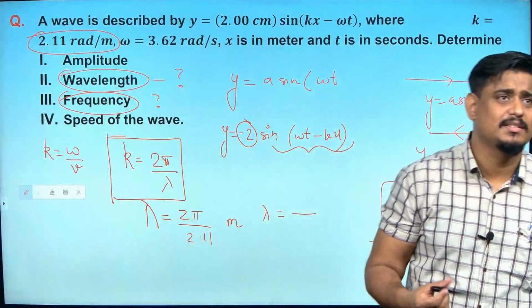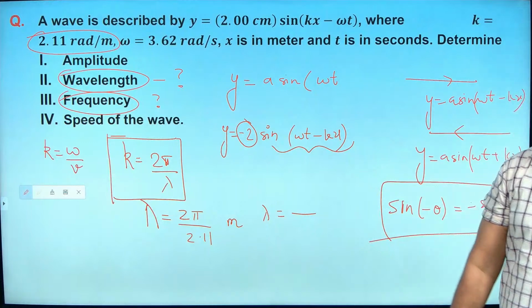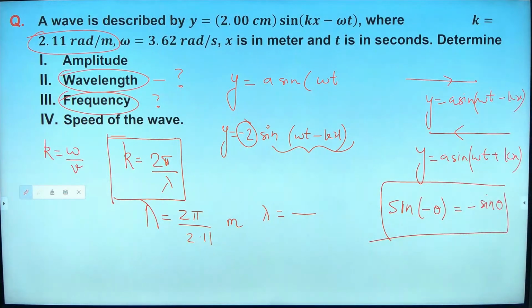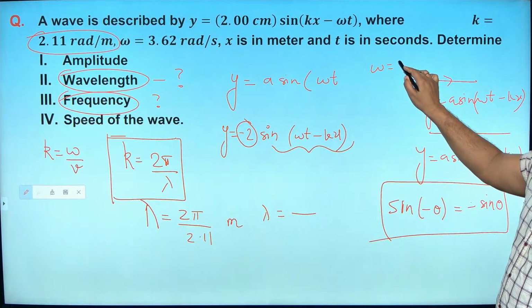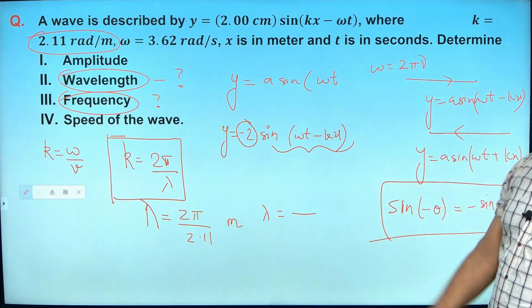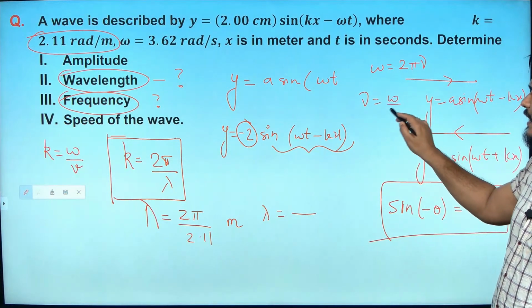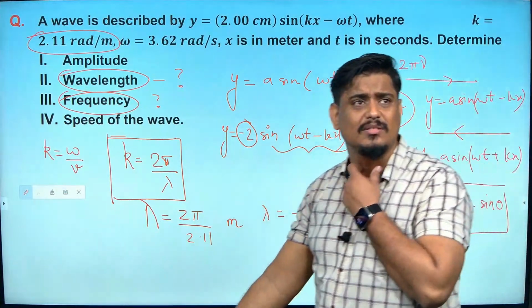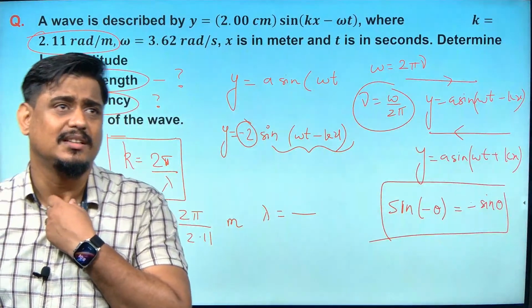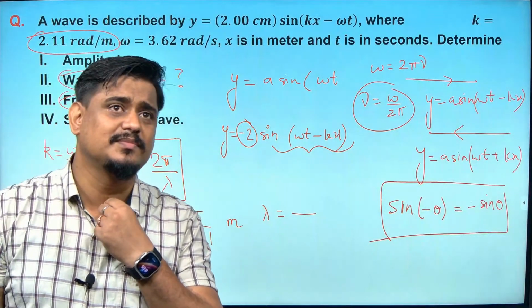Hey, Hemant, unmute yourself. How will you find frequency? Omega by 2 pi, sir. Very good. Omega will become equal to what? 2 pi nu, isn't it? 2 pi by T is only nu. So what will be frequency? Frequency will become equal to omega by 2 pi. Omega is given. Divide by 2 pi. Get the answer. Isn't it? Sir. Sanjeet, understanding? Yes, sir.